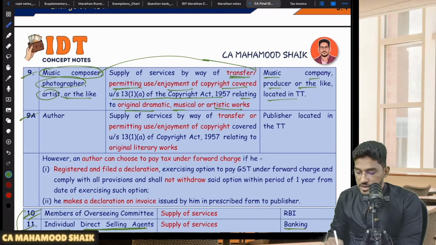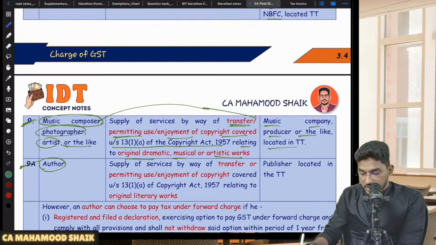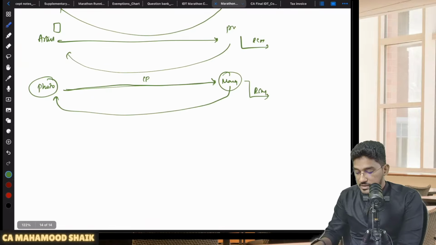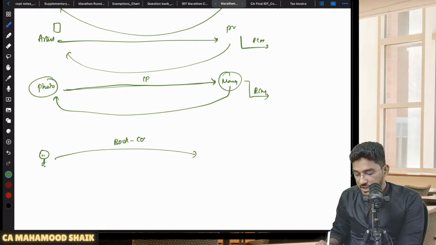Understood? Right. So this is one kind of copyright. Another one, the same thing they have told even for an author. What they are trying to say here is, let us say I am an author. I wrote one book, one novel. For that novel also I will take a copyright. For that book I have taken a copyright.